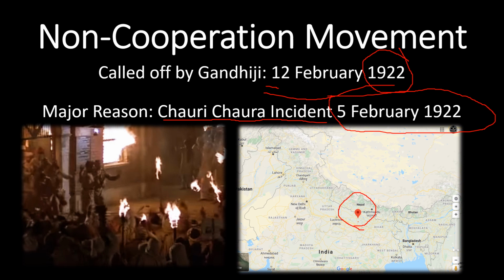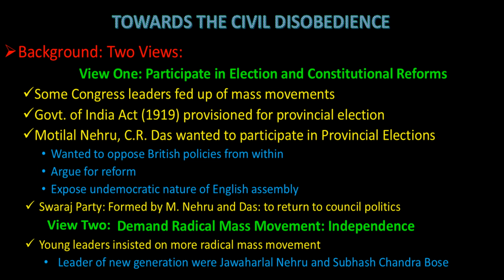Okay. Now next was the civil disobedience movement. But wait. It was not that the non-cooperation movement ended and the civil disobedience movement started right away. It did not happen like that. There was a gap of almost one decade, almost 10 years, between the calling off of the non-cooperation movement and the launch of the civil disobedience movement. What happened during these 10 years we are going to see in this video, and what happened during the civil disobedience movement we'll see in the next video.